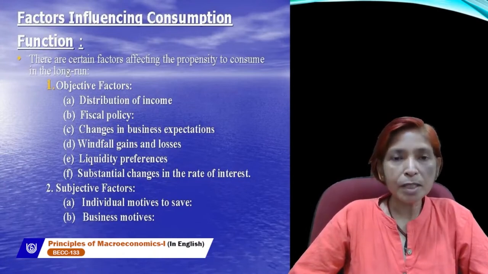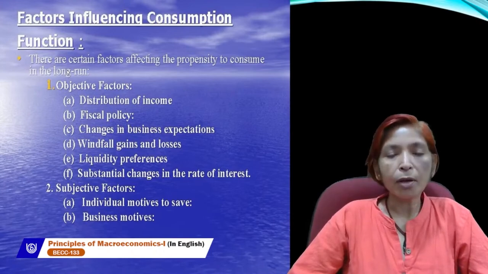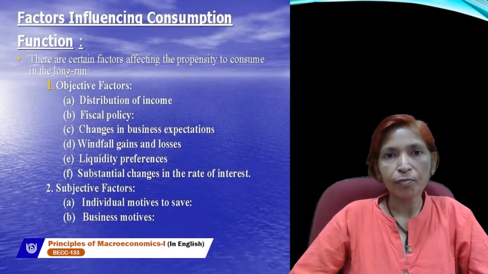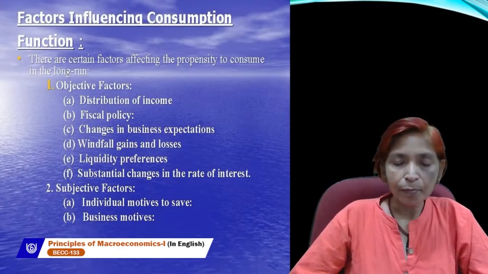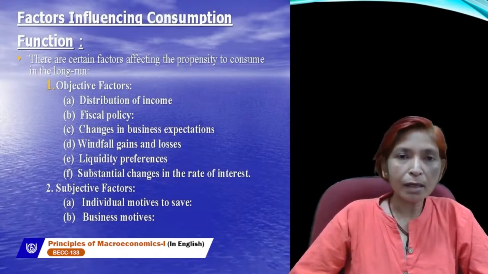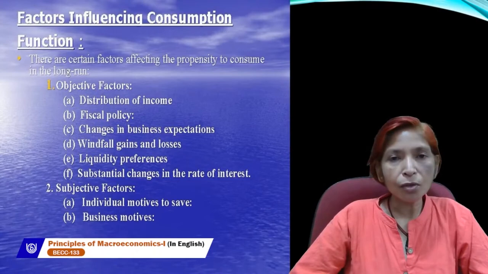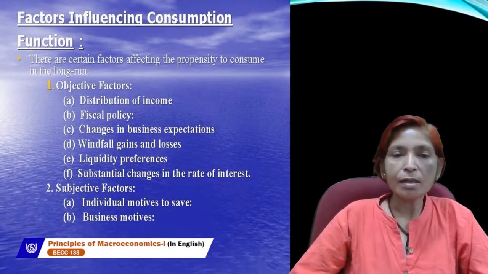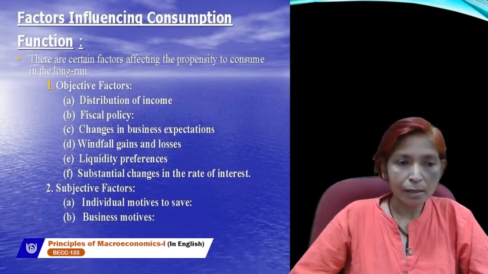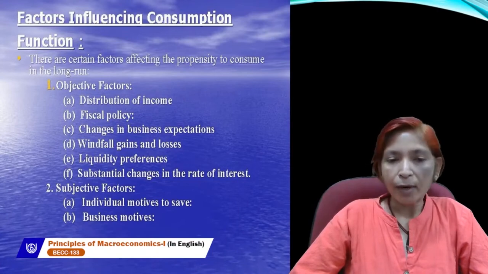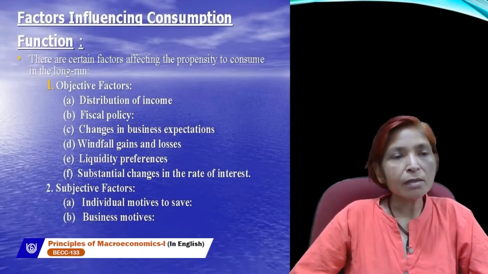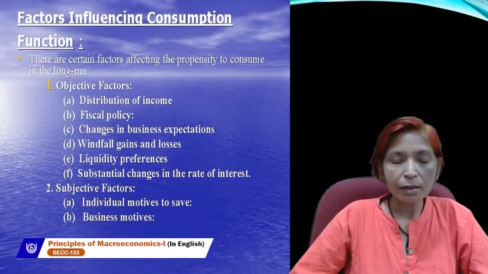If there is a boom situation, more employment will be generated, so the income level will also increase. And due to the increase in income level, we can consume more, or our consumption level will also increase, and vice versa.